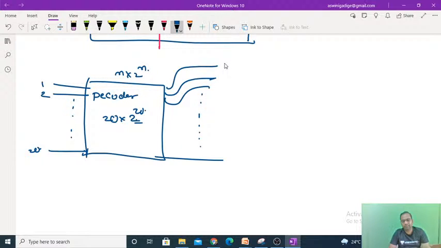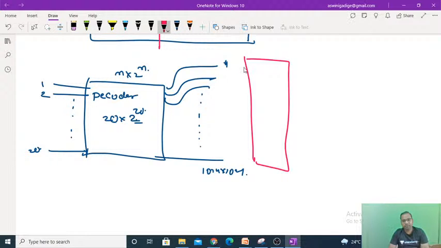2 power 20 means how many outputs can I take? Starting from 1 to 1024 into 1024. Am I correct or not? That means 1 to 2 power 20 outputs I can take. And here I will connect the memory. That means the first location up to the 2 power 20th location. So now we are connecting each and every wire like this.